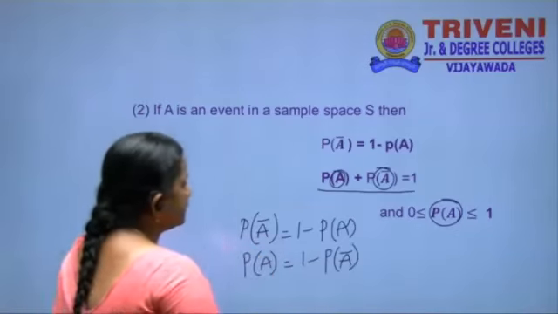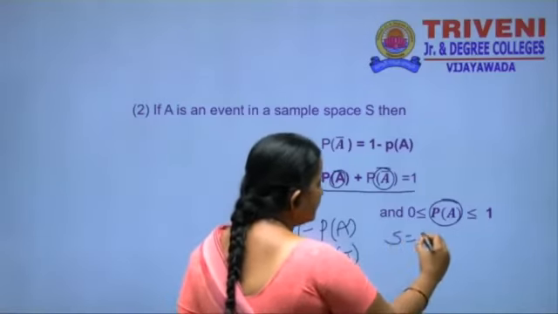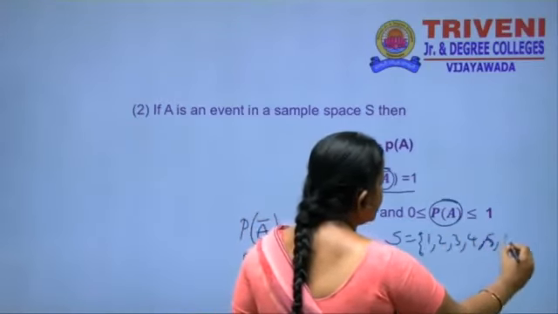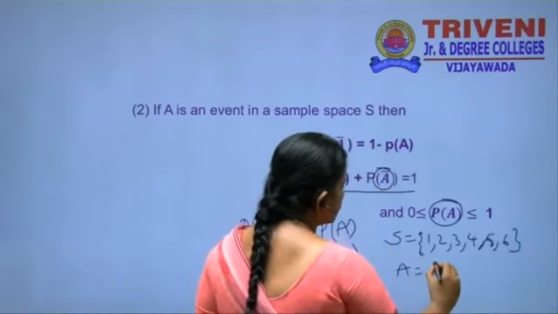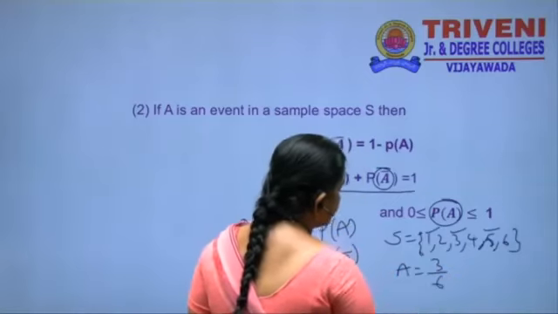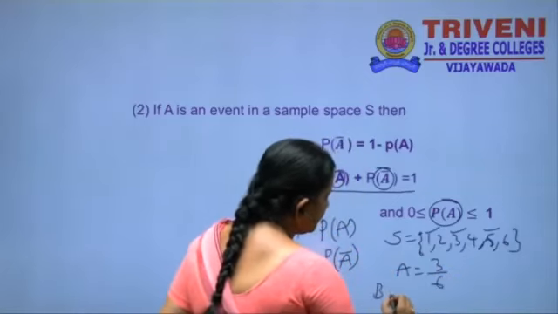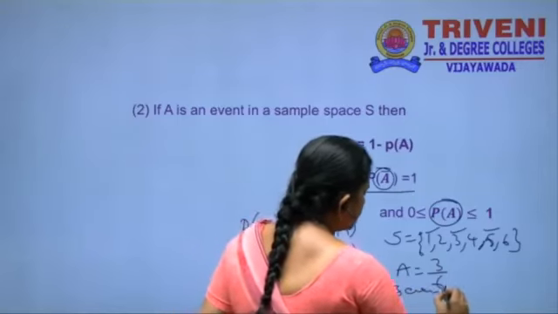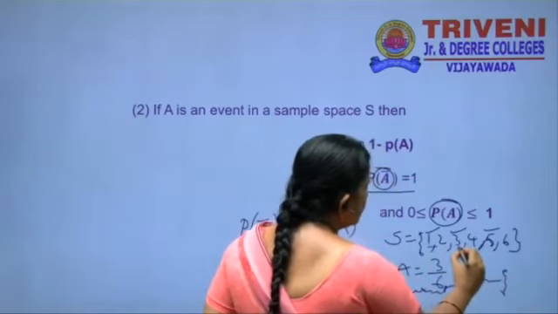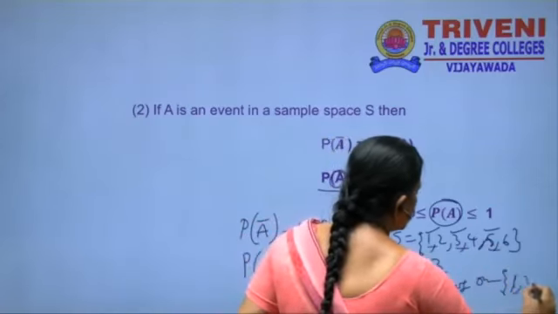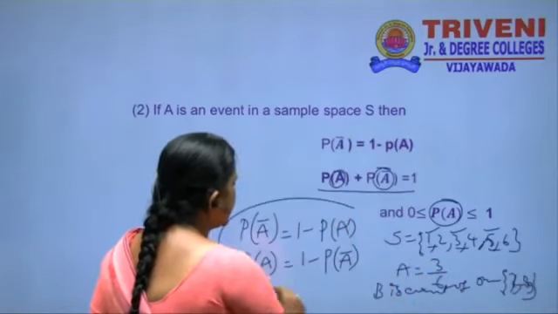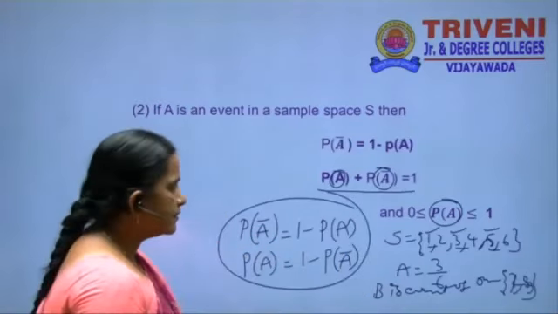Suppose we go to the definition here. Suppose S is the sample space of rolling a die: 1, 2, 3, 4, 5, 6. A is the event of getting an odd number. How many odd numbers are there? 3, so 3 by 6. Suppose B is the event of getting only prime numbers. What are the prime numbers here? 1, 3, 5. Prime numbers. The addition of these two is 1.